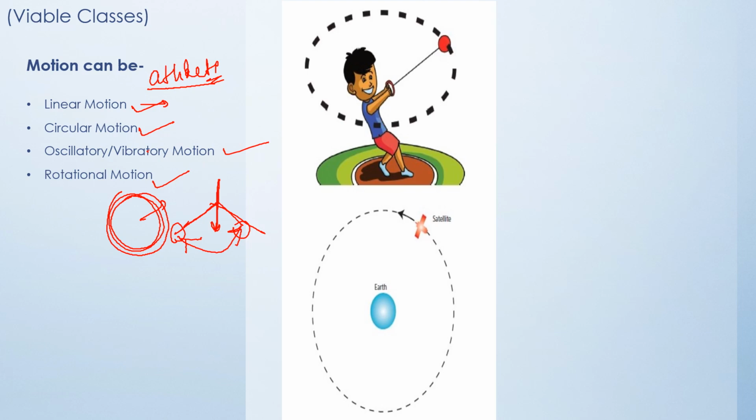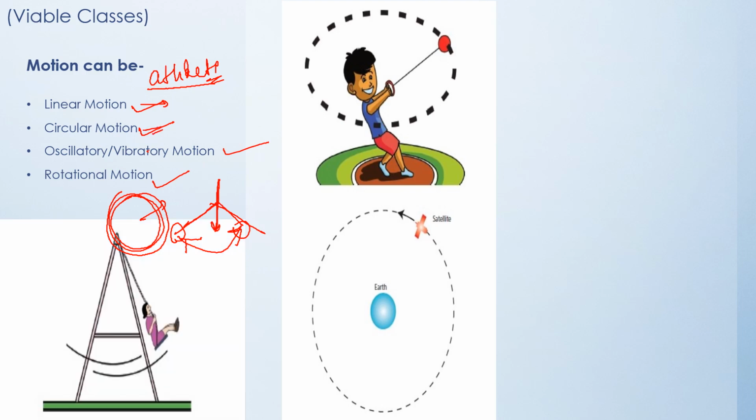This is an example of circular motion. The boy is having a string tied to a stone and he is rotating it, and the stone is traveling in a circular path. Simply it is going through circular motion. The other examples: satellites revolving round the earth, even the planets revolving round the sun. These all are examples of circular motion. The next one is oscillatory motion. The example that I've taken over here is a girl swinging. You can take it as a pendulum also. Pendulum also goes through an oscillatory movement.